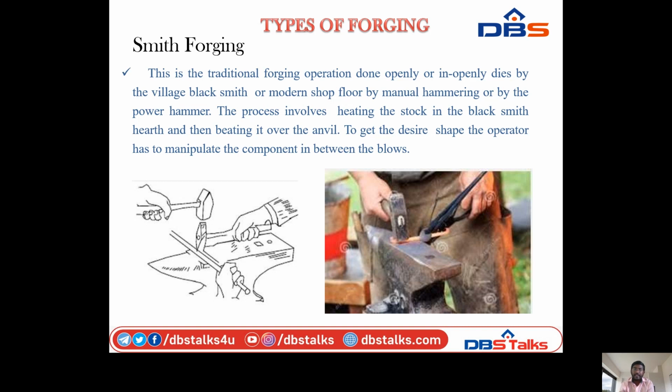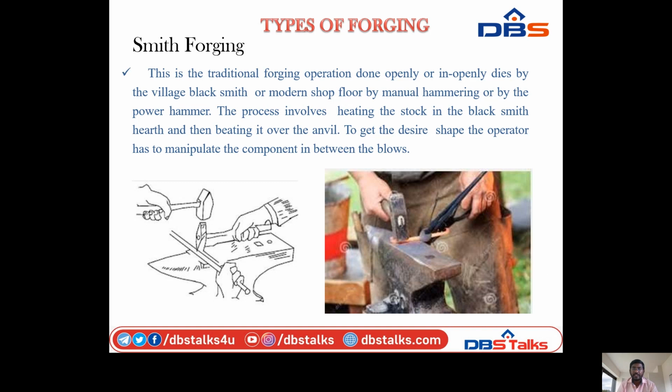So we can see the smith forging operation. We can see the blacksmith operators or modern shop applying manual hammering. Even in small villages we can see blacksmith operations. In villages, heavy large products are changed by smith forging operations.